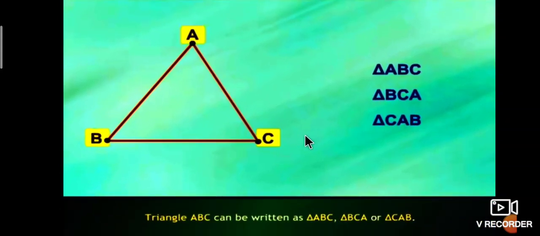Next, triangle ABC can be written as triangle ABC or triangle BCA or triangle CAB. A triangle can be written in these three ways. This is read as triangle ABC or triangle BCA or triangle CAB.